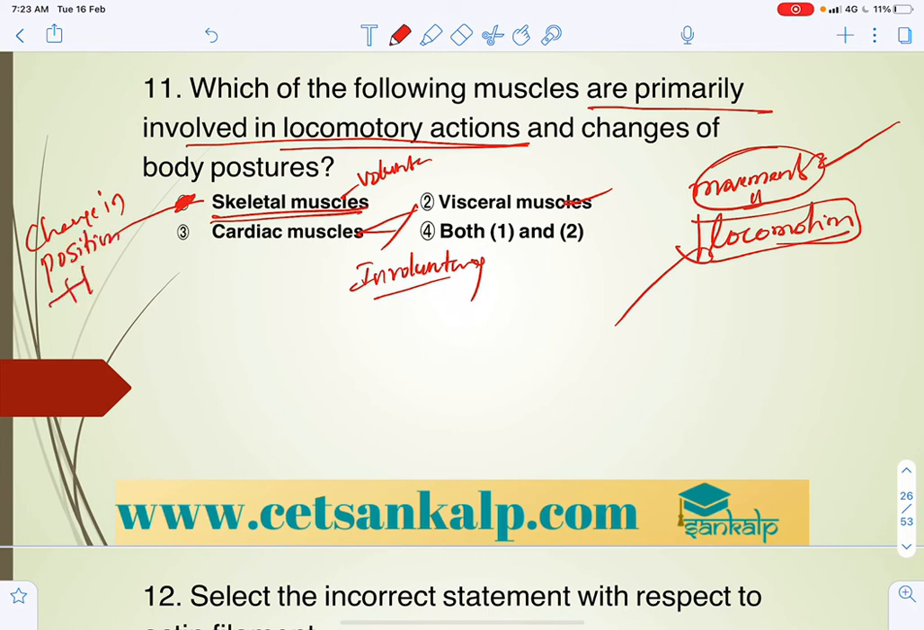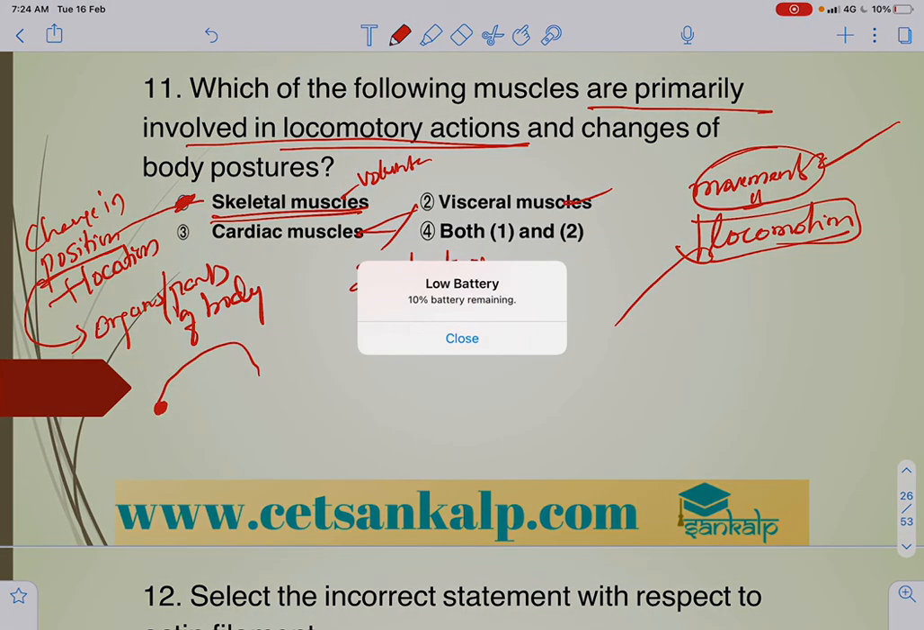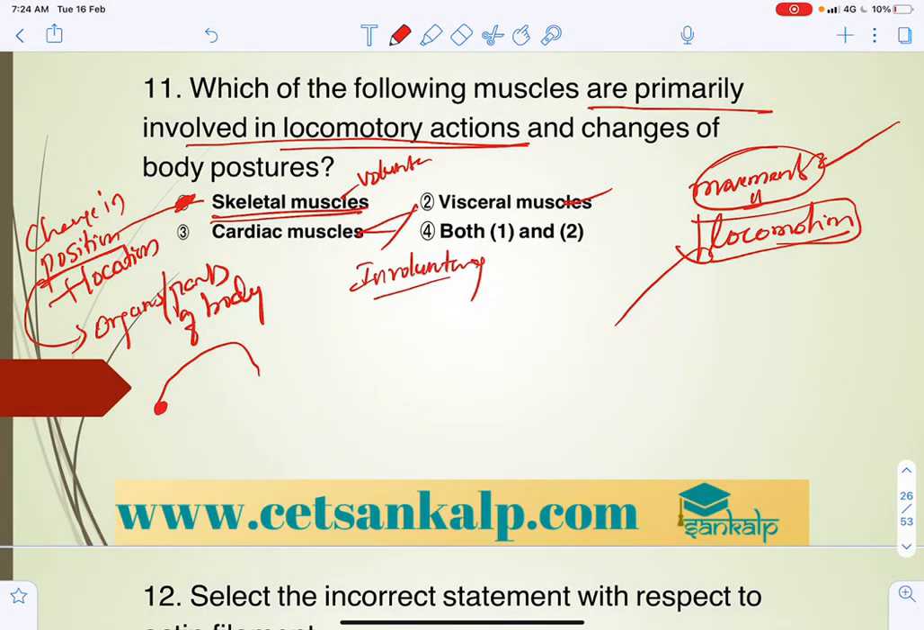Change in position may be seen in organs or parts of the body, but the whole body will change its position from one place to another place. Then only we can consider this as locomotion.